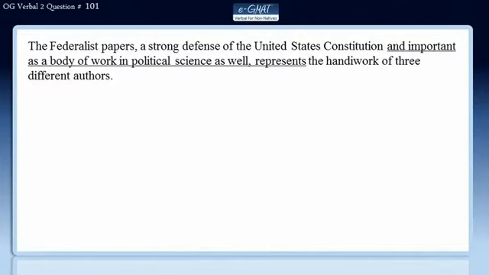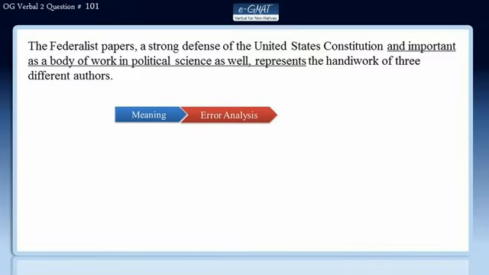We will solve question number 101 of OG Verbal 2nd edition by using the e-GMAT 3-step process. In the first step, we will understand the meaning of the sentence. In the second, we will evaluate the errors in the sentence, and finally, we will review all the answer choices to get to the correct answer.